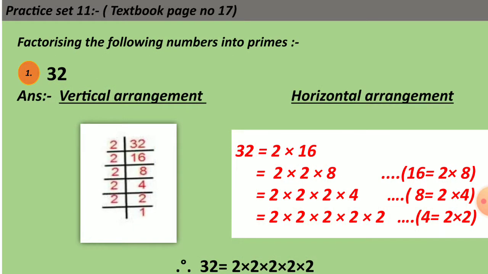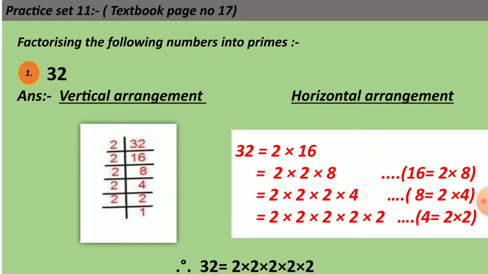Let us solve practice set 1.1, textbook page number 17. The first question is factorize the following numbers into primes. We take the first sum, that is number 32. There are two methods, vertical arrangement and horizontal arrangement. If you see the vertical arrangement, you have to factorize 32. So the factors of 32 are 2 multiplied by 16. So 2 you will write on the left hand side of the vertical line and 16 you will write on the right hand side of the vertical line below 32.